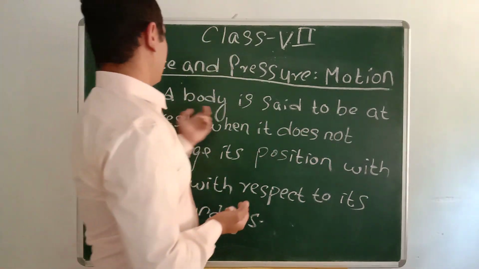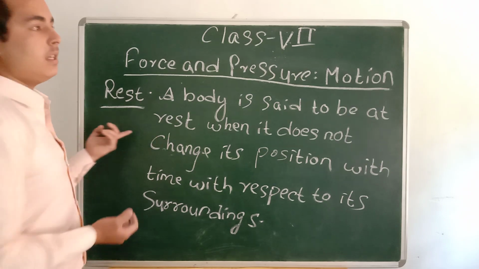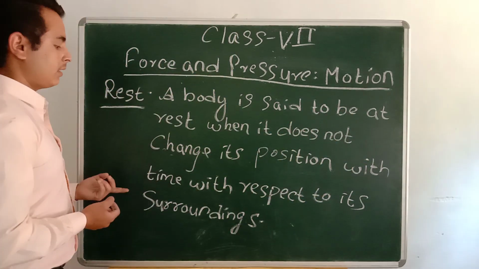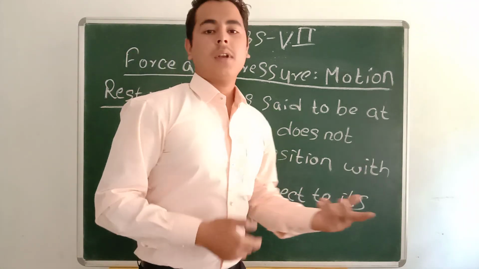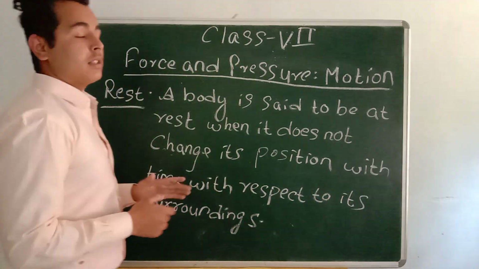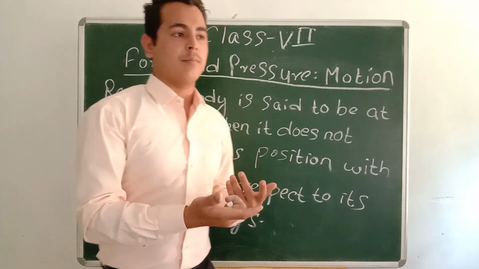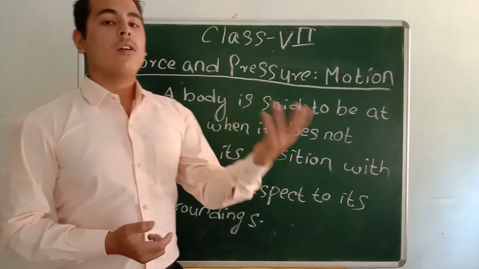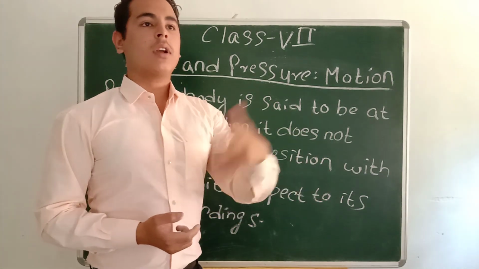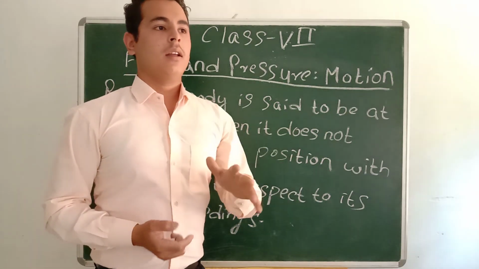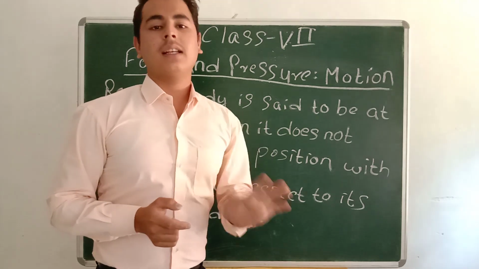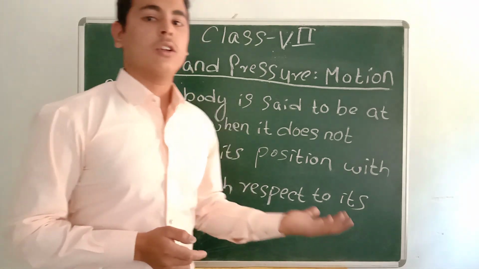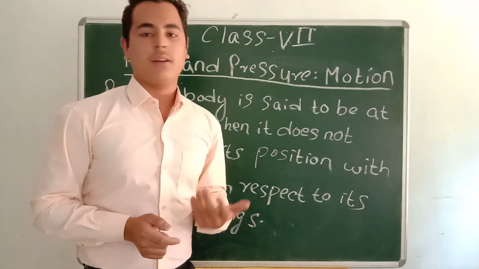Rest means a body is said to be at rest when it does not change its position with time with respect to its surroundings. For example, house, tree, whatever we see outside, the car which is standing still, which is not moving, your table, your chair, those all objects are at rest.